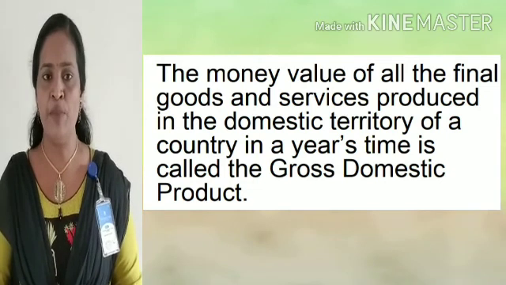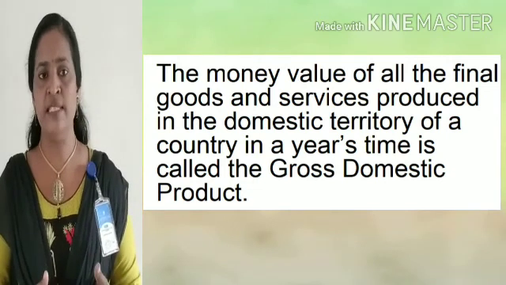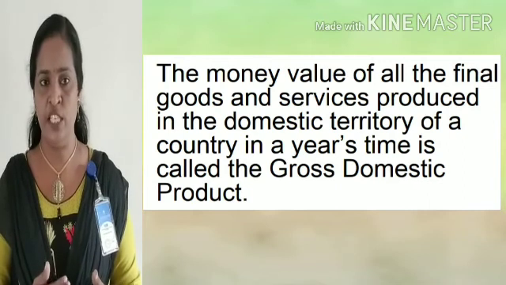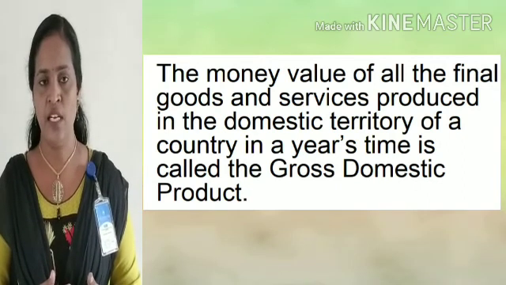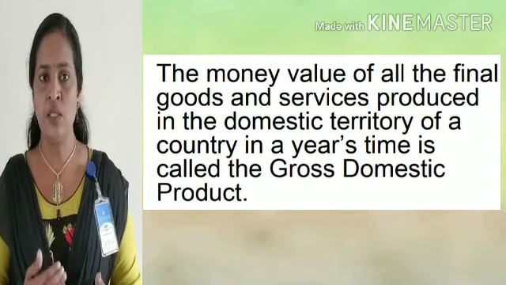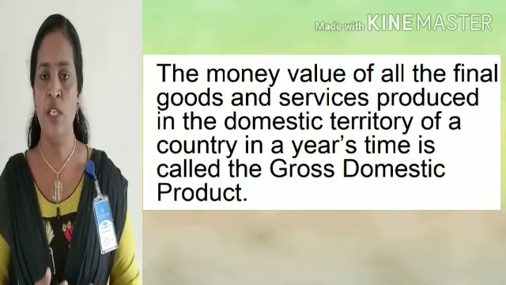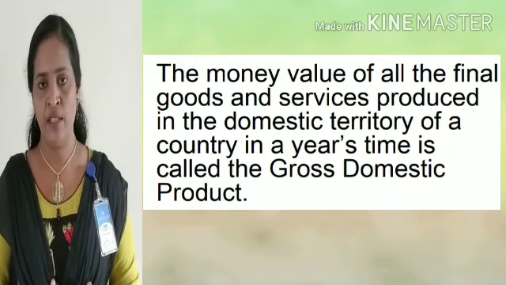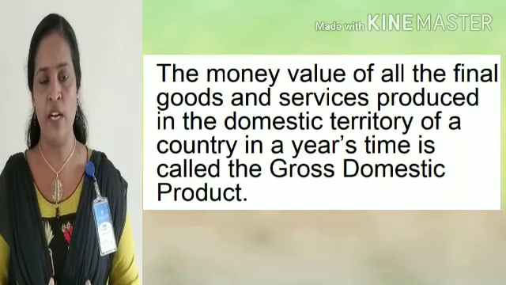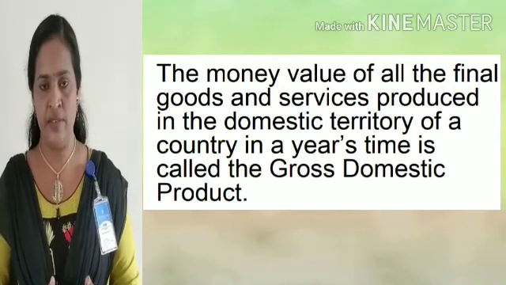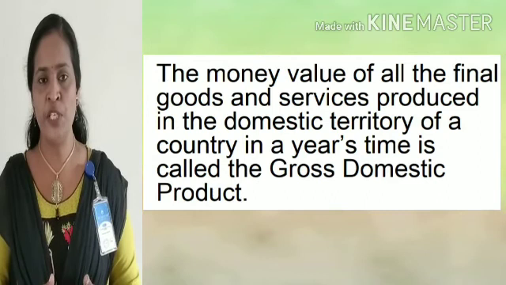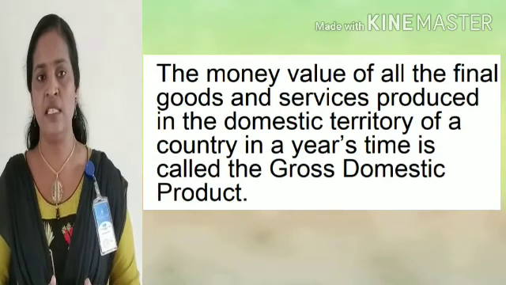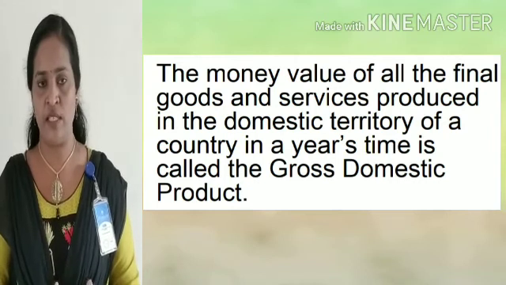Here, income from abroad will not be included while calculating the GDP. It is the most suitable concept of national income to analyze the contribution of sectors in an economy. What are the sectors in an economy? Primary, secondary, tertiary. To analyze the contribution of these three sectors, we can use the GDP, Gross Domestic Product.